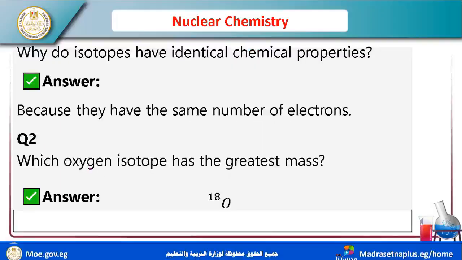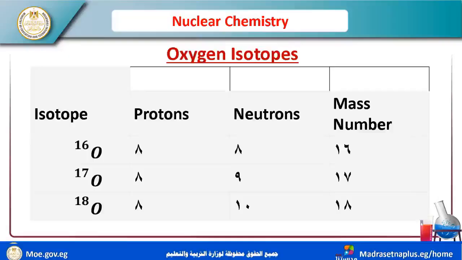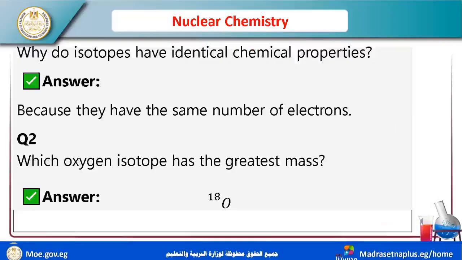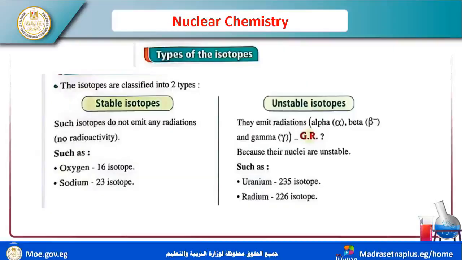Why do isotopes have identical chemical properties? Because they have the same number of electrons. I told it before. Which oxygen isotope has the greatest mass? Oxygen-18. I teach it here in this table. 18 is the largest, the heaviest, the greatest mass number.